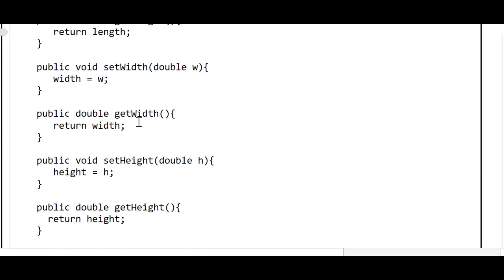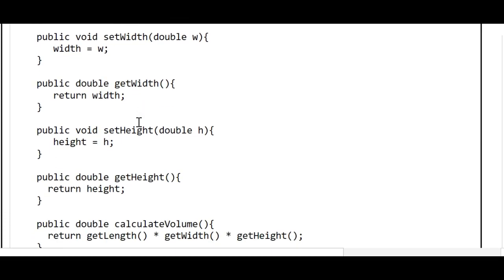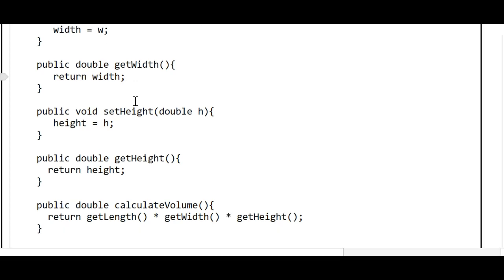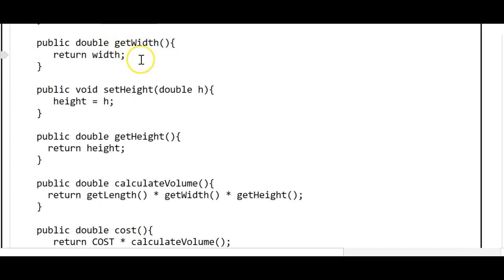We can take a look at the setWidth and getWidth methods. This is our setter and getter for the width instance field. SetWidth takes in a double called W, and it updates that instance field width with that value of W. It doesn't return anything, so it's a void method. And let's make it public so we can call it in a different class as well. GetWidth, just like getLength, has an empty parameter list, a return type of double corresponding to the data type of width, and this method is just going to return that instance field width.